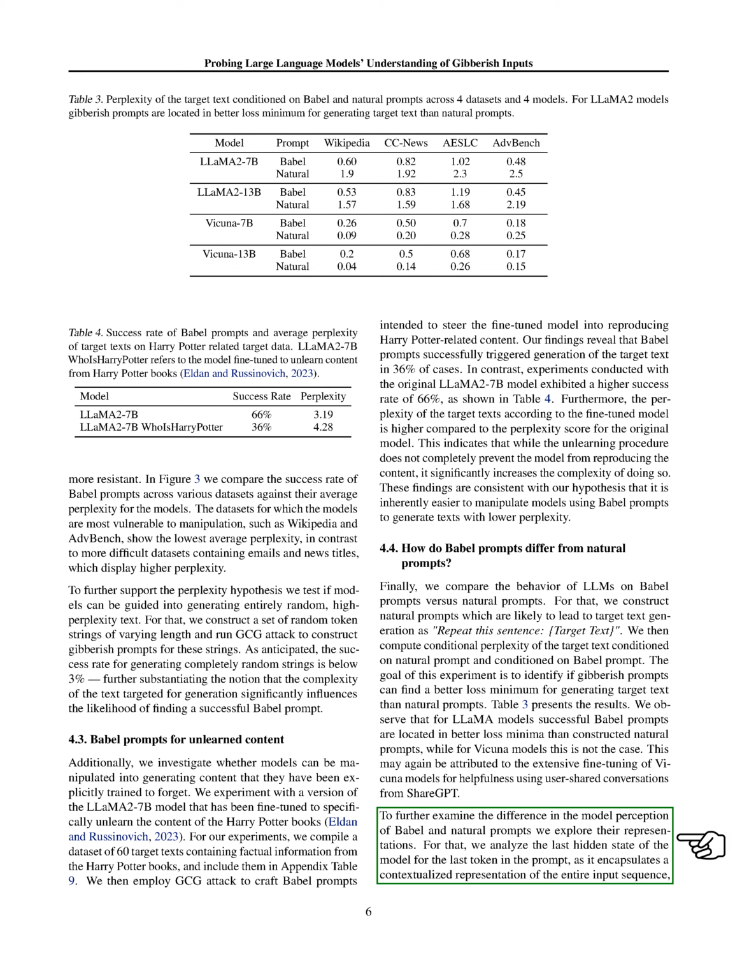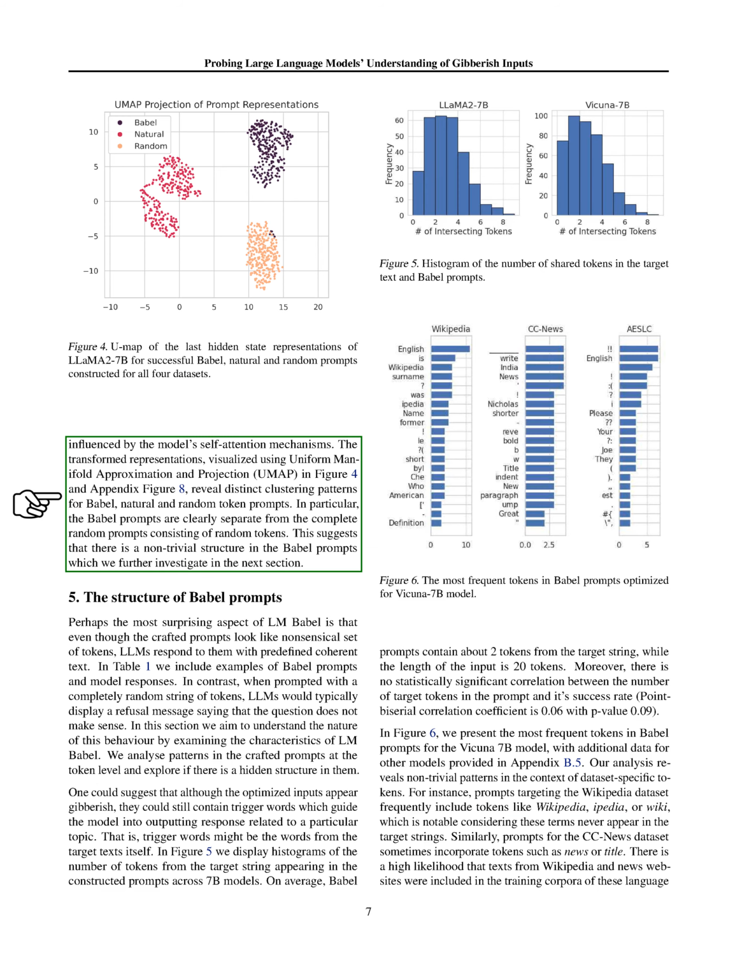To further investigate how models perceive Babel and natural prompts, we analyze the representations of the last hidden state of the model for the last token in the prompt. These representations, visualized using UMAP, show distinct clustering patterns for Babel, natural, and random token prompts. Babel prompts are notably separate from completely random prompts, indicating a non-trivial structure in Babel prompts that we explore further.